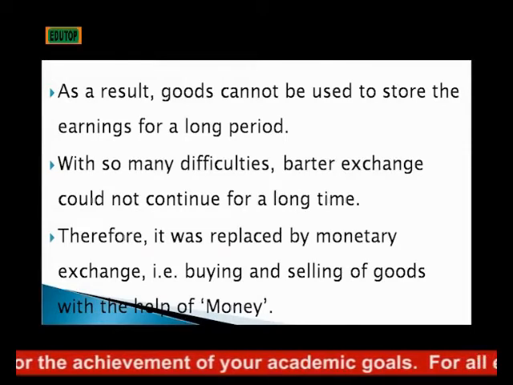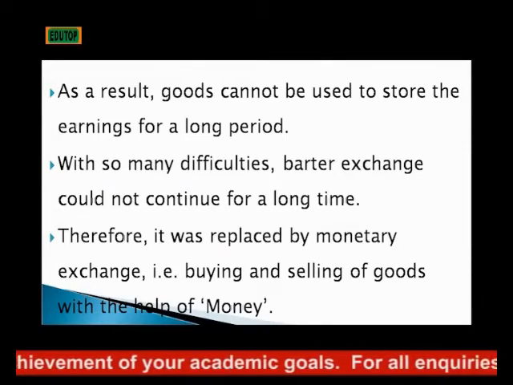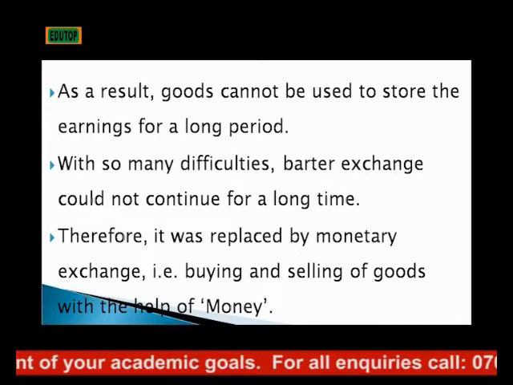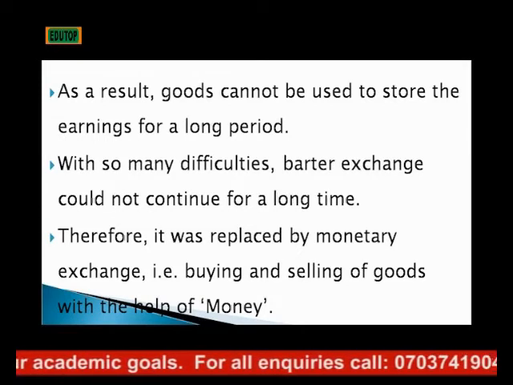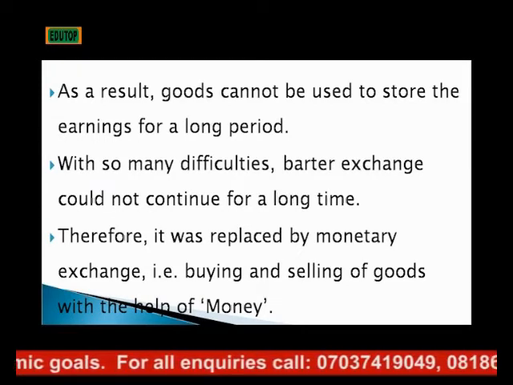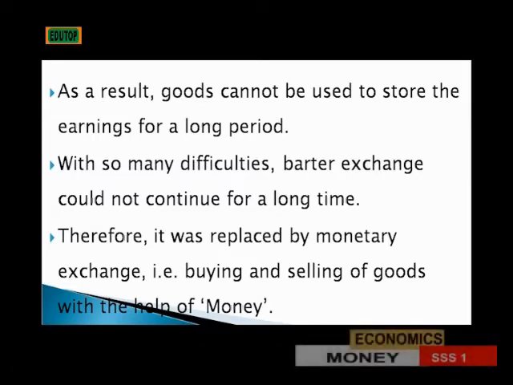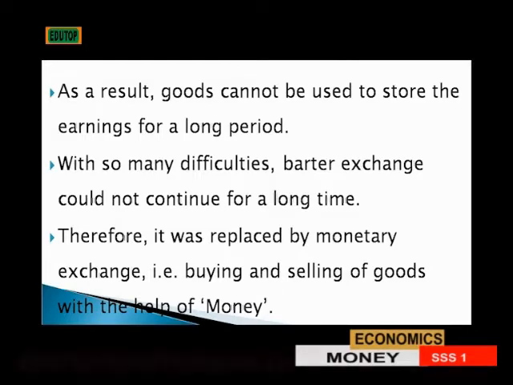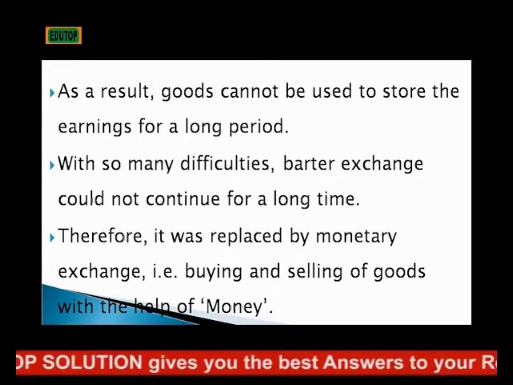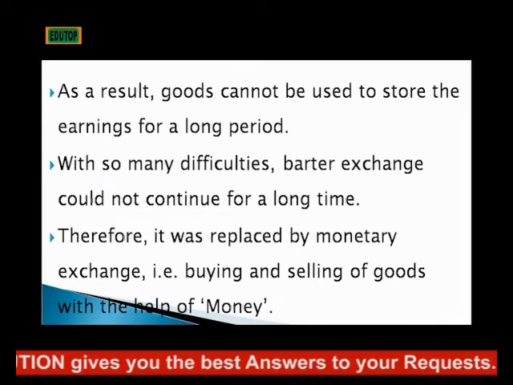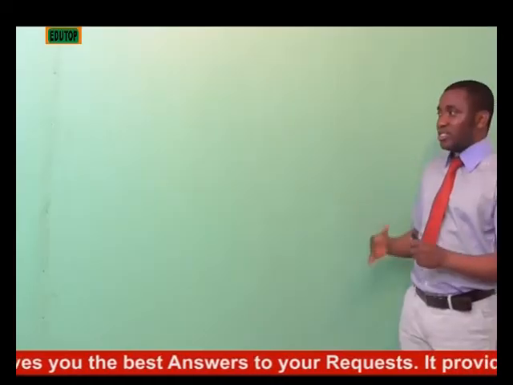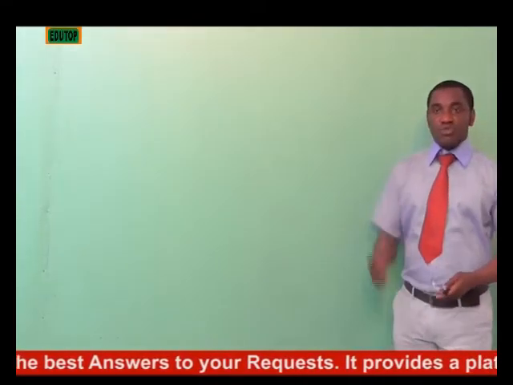problem with barter system. With so many difficulties of barter system, there is no other option than to create an item that will be used in exchange of barter system and will be good for economic transaction. And that is how the issue of money came about, and money has been used up to today.